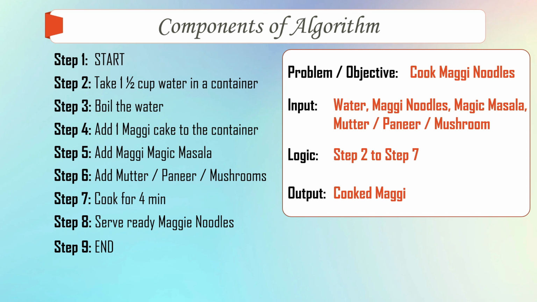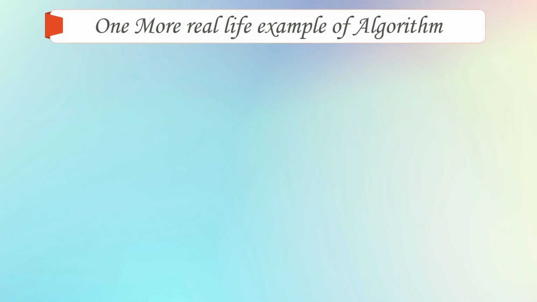Problem, its input, the logic that we use, and the output. I took this example for you to understand what exactly an algorithm is. Practically, we don't write any algorithm for cooking Maggi noodles, right? This is just for your understanding. We will take one more real life example of an algorithm.